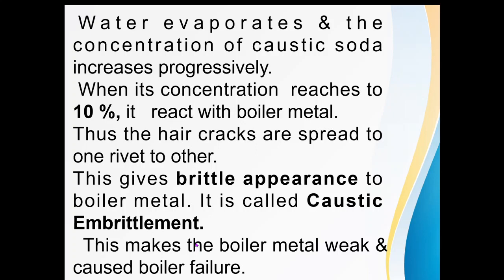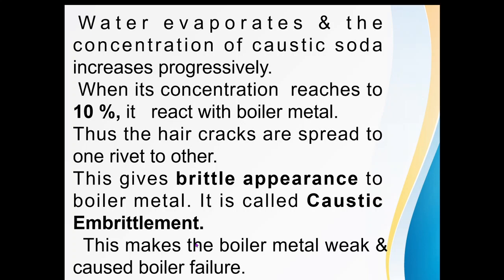Means embrittlement of the metal of the boiler takes place due to the formation of caustic soda. So it is known as caustic embrittlement. But how is caustic soda, means NaOH, formed in the water? By addition of sodium carbonate, either by carbonate conditioning or by the lime soda process.